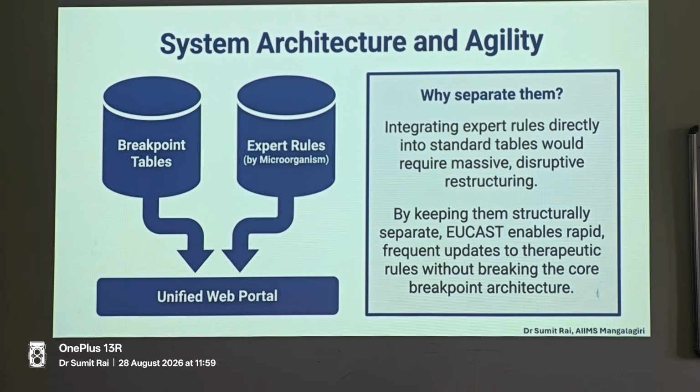Now there is a theory why they are not combining the breakpoint tables of EUCAST along with the expert rules. Some comments are there, but then it becomes too hodgepodge. It becomes too tedious to put so many comments on the breakpoint table, because if you see the expert rules and the comments, you will find that every organism has separate expert rules. So expert rules are made per organism and antibiotic, and not vice versa.